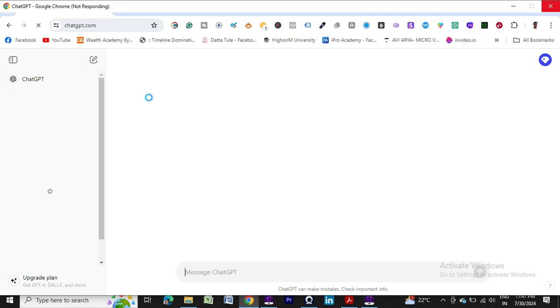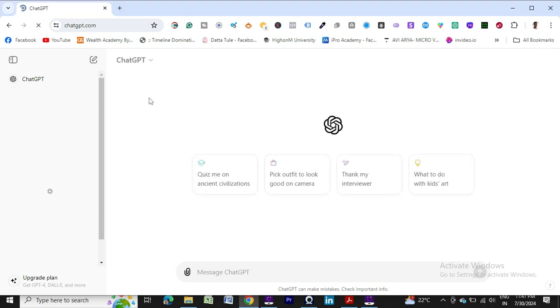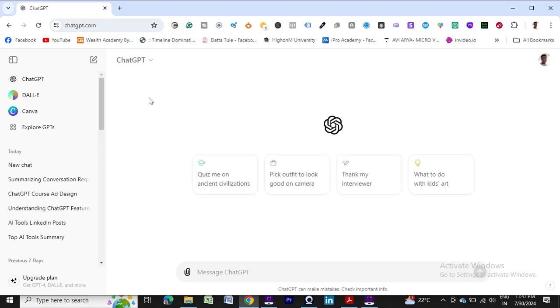After opening the URL, this kind of interface will come. A fresh and clean page will come, and there we need to write our prompt, our requirement. If you write "weight loss tips" and press enter, it will generate the response.